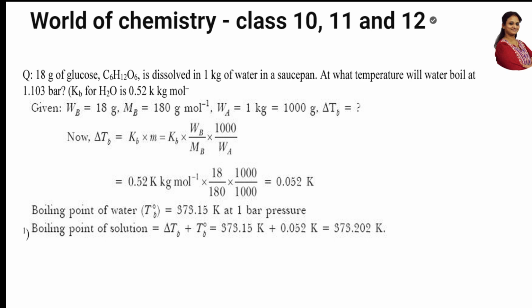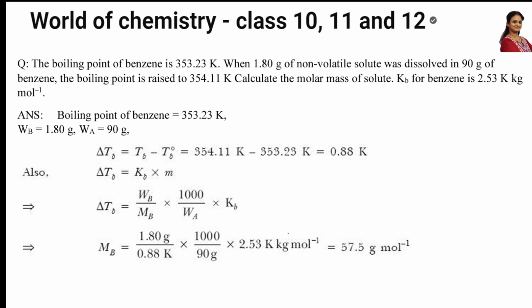After that, using your elevation of boiling point, they'll be asking you to calculate the temperature. At what temperature will the water boil? So this concept is important. At what temperature the water is going to boil. This concept is compulsory for you in elevation of boiling point. Next important thing from there, in the same boiling point, they may also ask you to calculate molecular weight. So the molecular weight concept is here using the boiling point part. So take this numerical. Any doubts, please ask me.